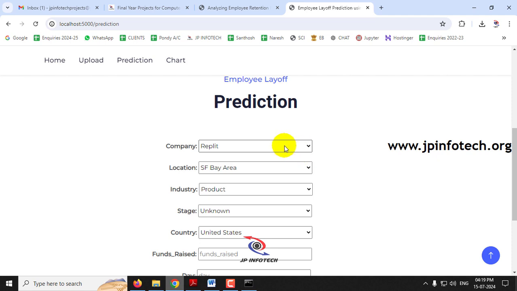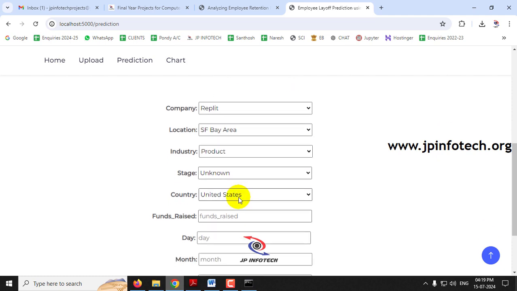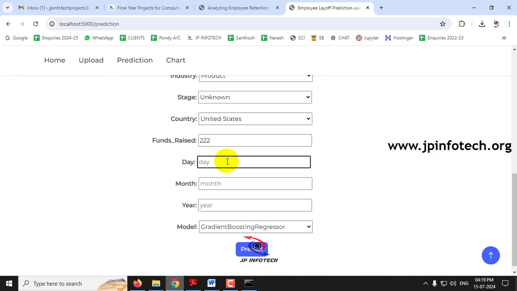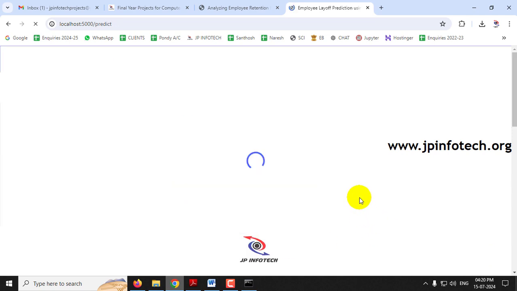So now let me enter the first case as Replit, and the location as SF Bay Area, industry as product, stage as unknown, country as United States, and funds raised as 222. And let me enter the date as, I'll just enter some future date. So today is 15th July, I'll just enter 15th August 2024, and here you can select the model, gradient boosting or the random forest regressor. Let me select the gradient boosting regressor and then click the predict button.